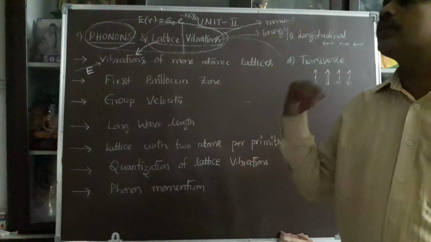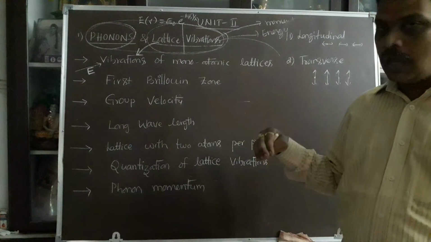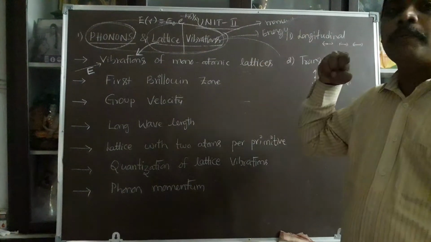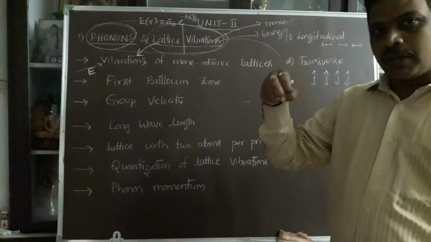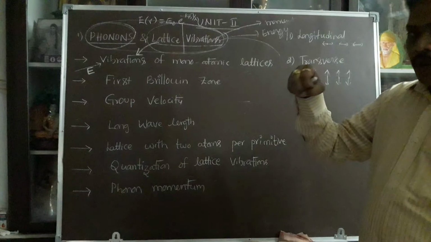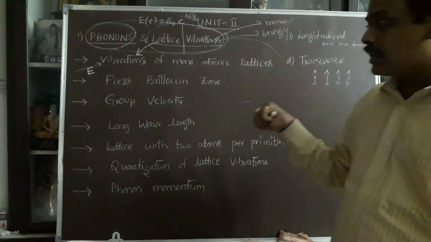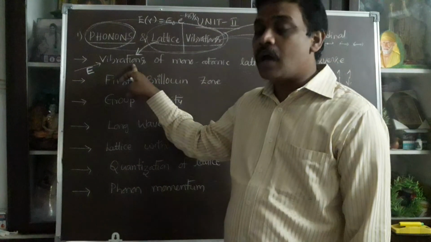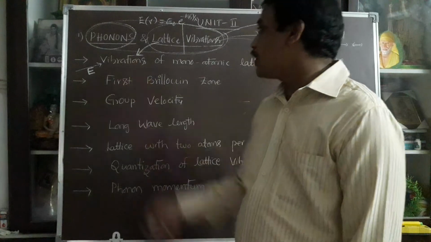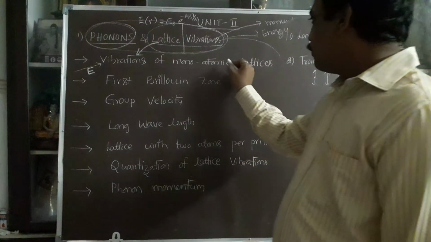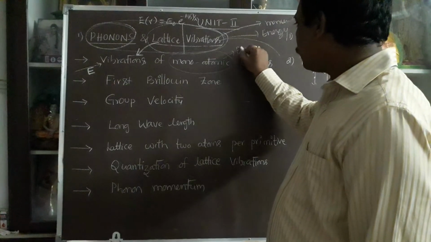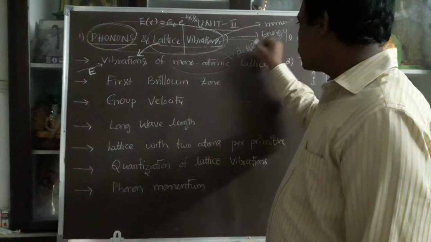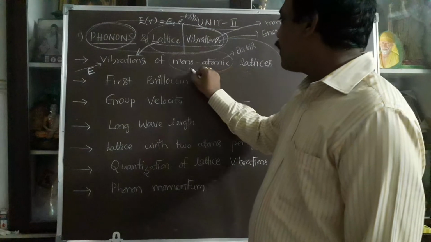In whatever way you give the energy to the crystal, it is absorbed by the lattice points. Based on absorption of energy, the particles are vibrated. Those vibrated particles exist in the crystal with respect to their basis. Their basis contains only one atom.